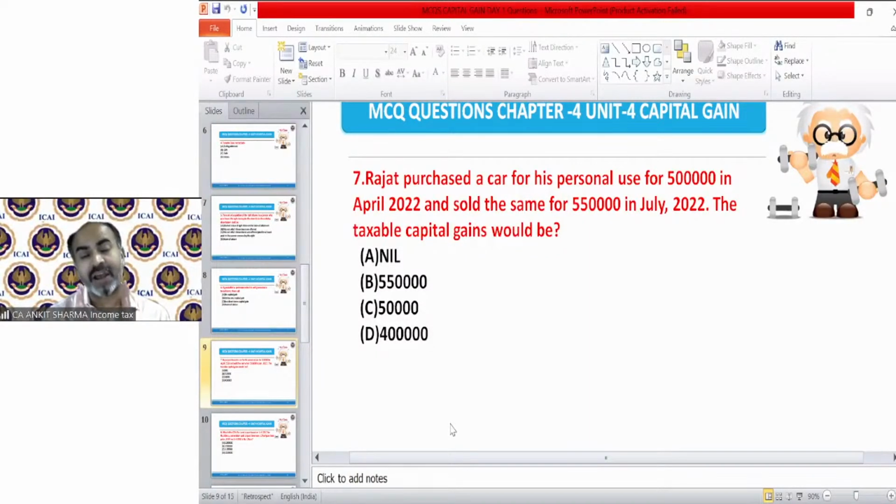First of all, I always told you, you should read the question carefully. Then second step, you should put your question into the provision. So before that, you should recall the provision. We are talking about car as a personal asset. So car is a movable as well as personal asset, and in that case, that is not a capital asset.